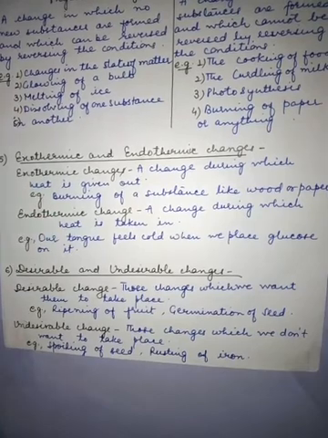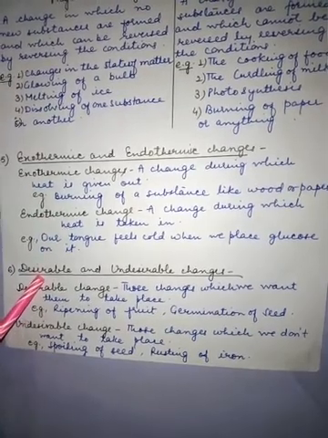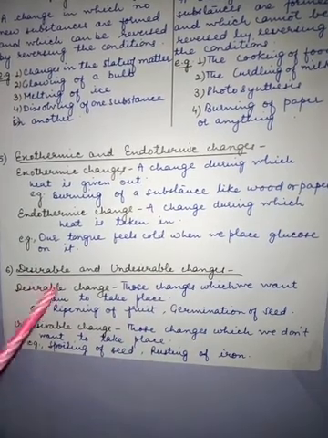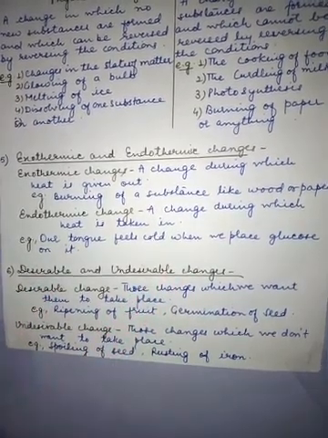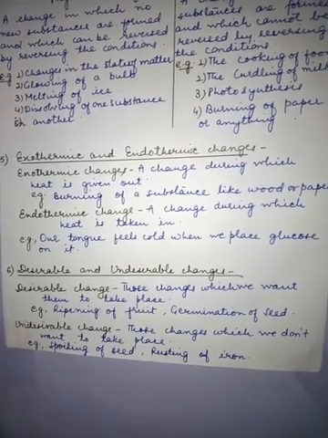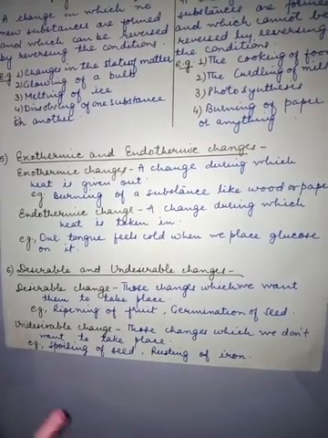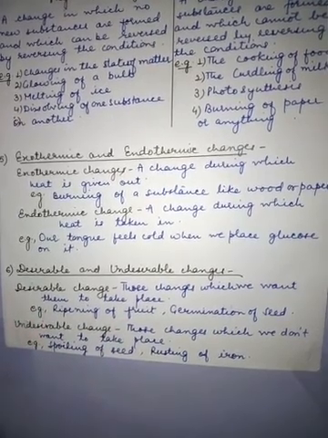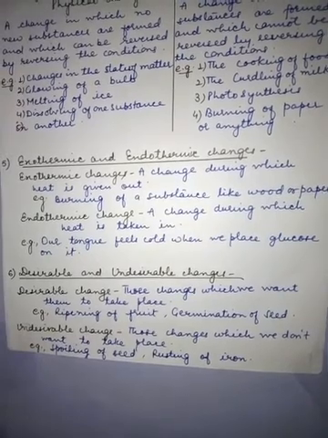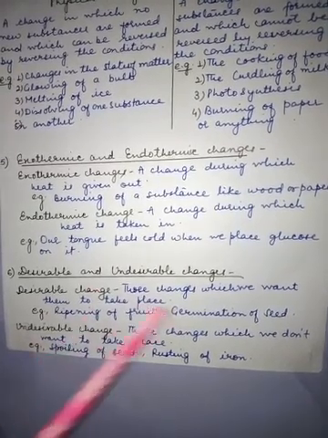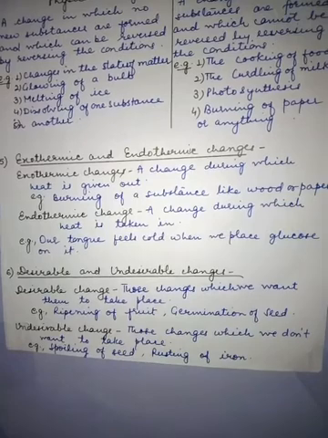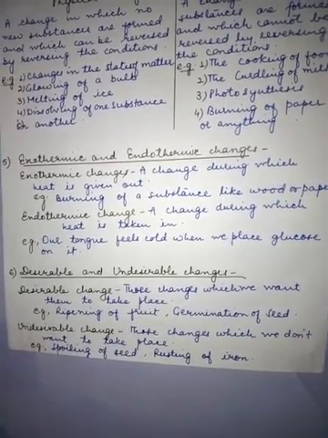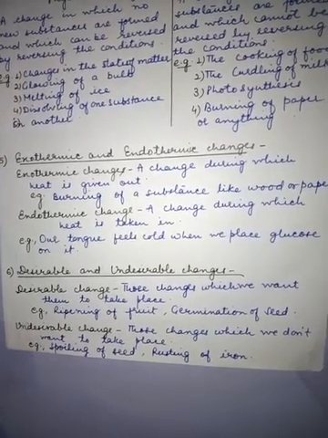So what kind of change is this? Endothermic change. Now there are some changes which are desirable and some undesirable. As is clear from the name, desirable changes are the changes which we want to take place. Like ripening of a fruit, we cannot simply eat the raw food, we eat the ripened food. Germination of seeds, then only we will get the food. So these are the changes which we desire to take place.